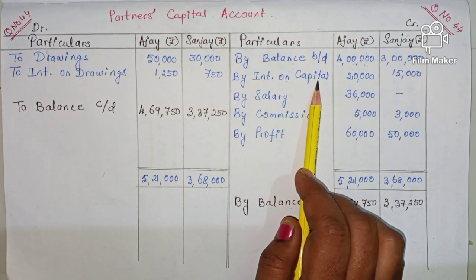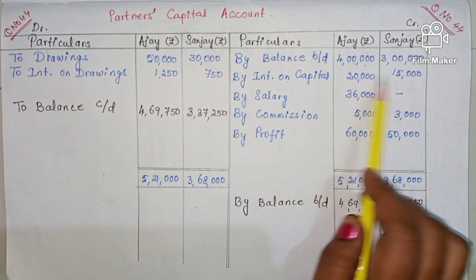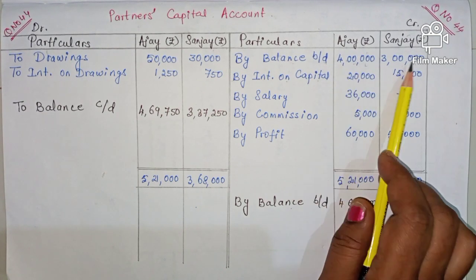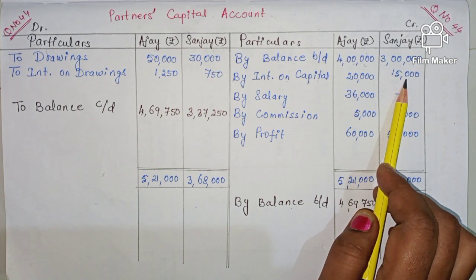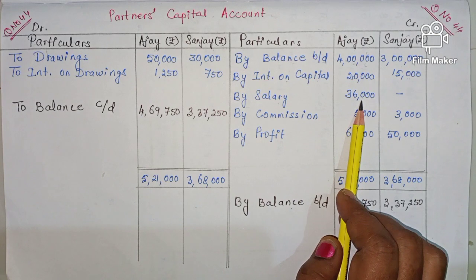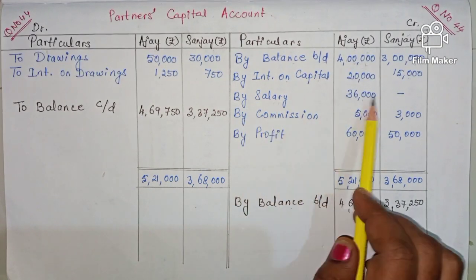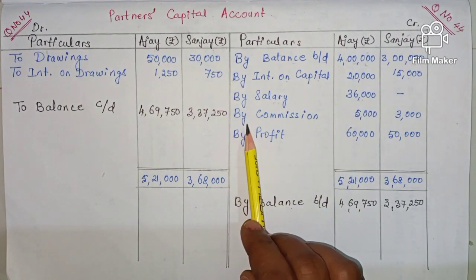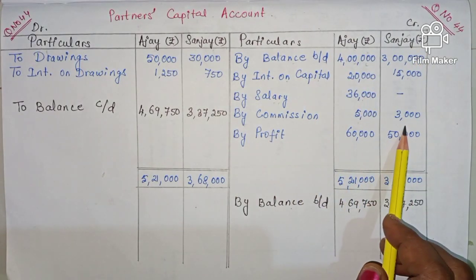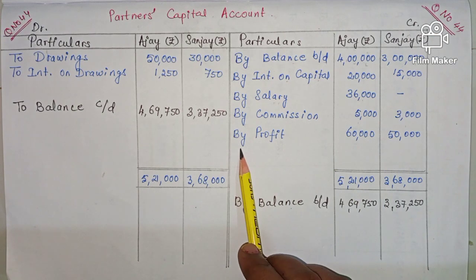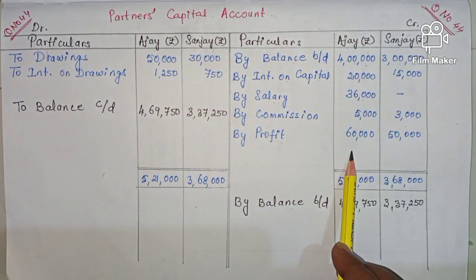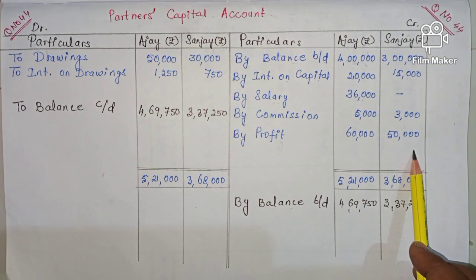Then by interest on capital 20,000 and 15,000. We have calculated 5% on this. That is interest on capital. And salary, only Ajay is entitled to a salary. So by salary 36,000. Then by commission Ajay 5,000, Sanjay 3,000. Then profit, it is given in the question itself. By profit Ajay 60,000, Sanjay 50,000.